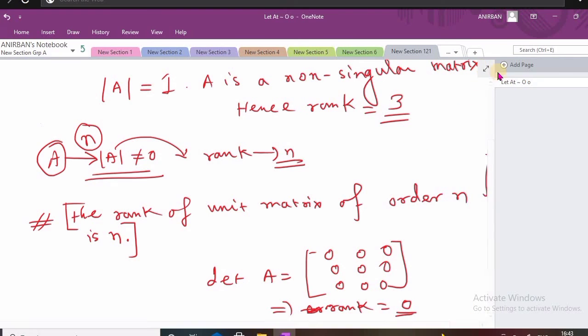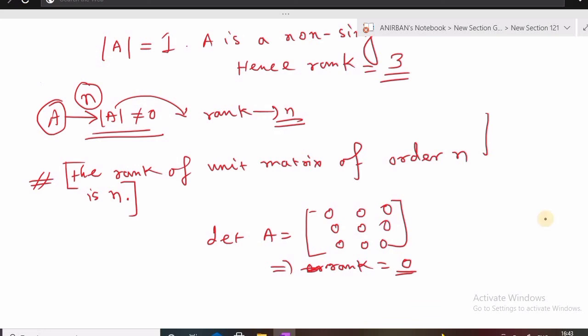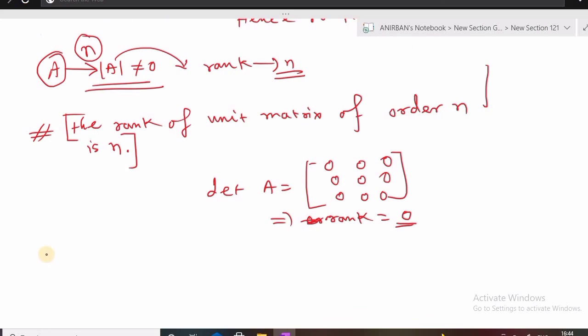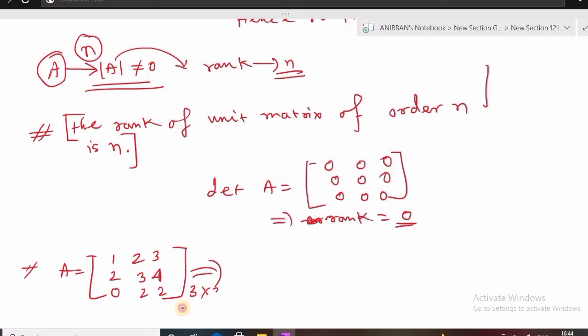Similarly, let us take another example. Suppose we have the matrix A equals 1 2 3, 2 3 4 and 0 2 2. At first you can check whether it is a singular or non-singular matrix. It is a 3 by 3 matrix. So first let us take the determinant of the matrix 1 2 3, 2 3 4 and 0 2 2.